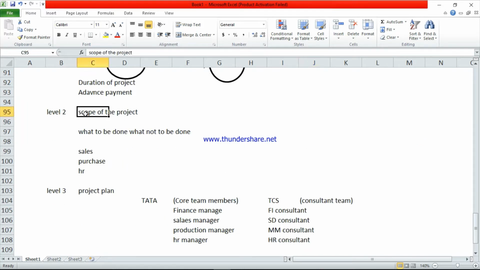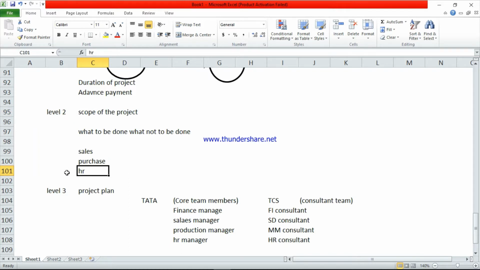Level 2 is related to the scope of the project. Scope of the project means what was done previously, what is to be done now, what we have to do in the SAP. In the previous ERP they had different modules: sales module, purchase module, HR module, real estate and others.